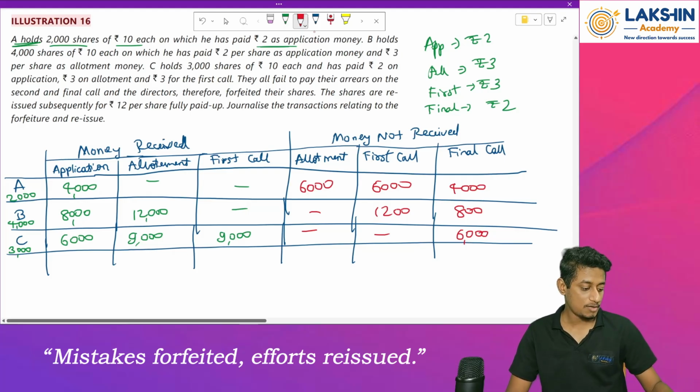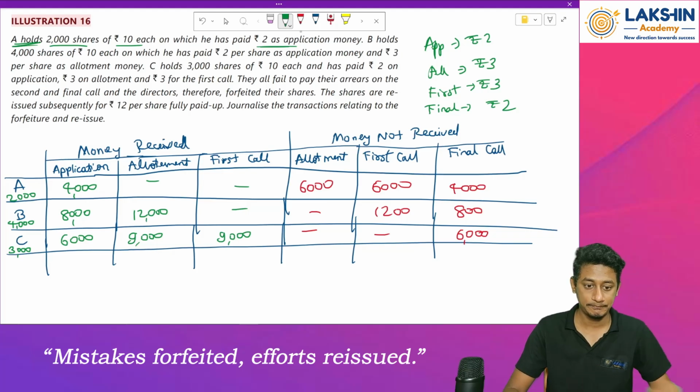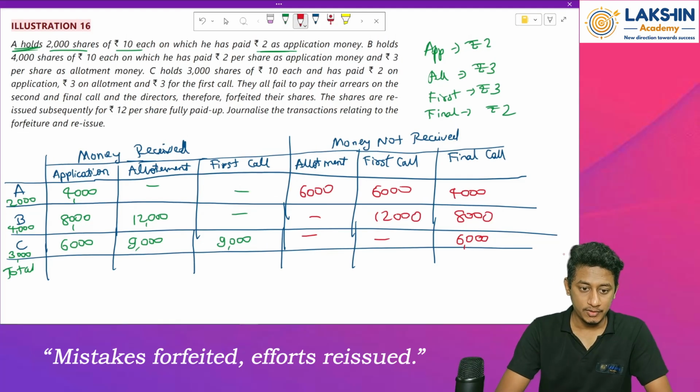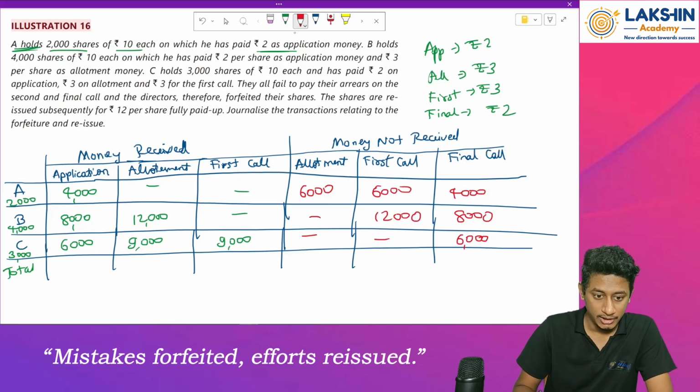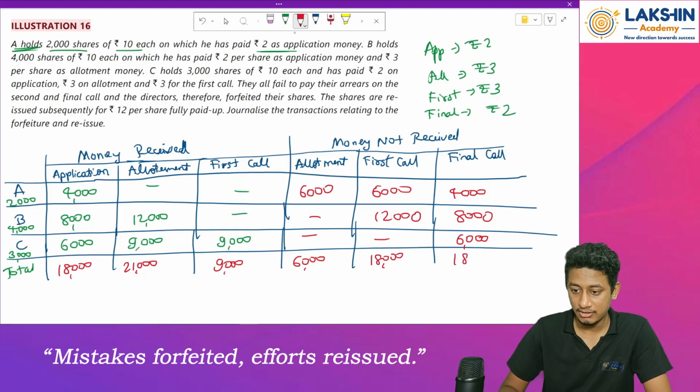Now total all the columns. 4,000 plus 8,000 plus 6,000. How much will that be? I'll just write total. So for the first column, money received on application, 4,000 plus 8,000 plus 6,000 equals 18,000. Then 12,000 plus 9,000 equals 21,000. Then over here 9,000. Then 6,000 over here. Total, then again 6,000 plus 12,000 equals 18,000. And over here final call 18,000.